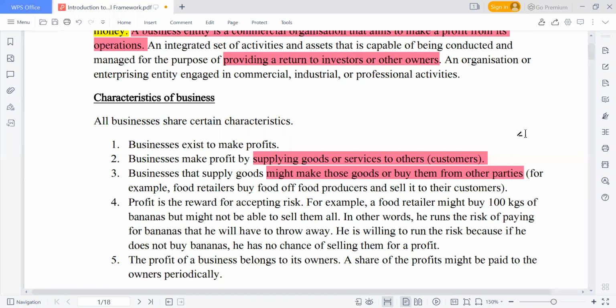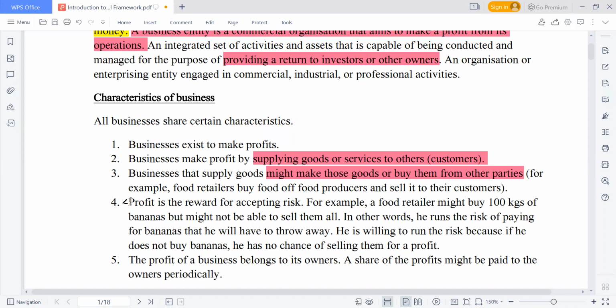Okay, so sometimes the goods that you are selling, it may not be majorly that you are the one producing them. You are selling this particular item, and as a result of that activity, that is when your profit will come in. But the goods that you are supplying, you may not really be the organization that produces them. So we have what we call the make or buy decision. The good that you are selling, you can be making it by yourself, or you can be buying it, then you send it out to your customer.